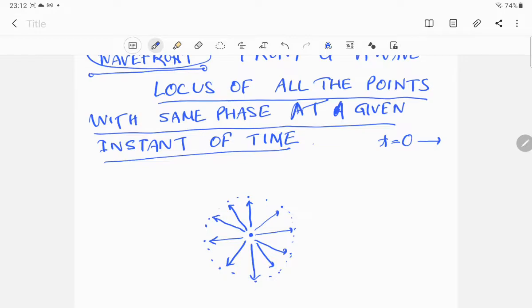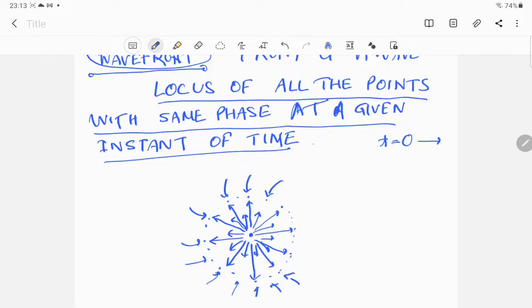These points are having the same condition. The light has come out of this particular source with a certain velocity, a certain wavelength, and a certain frequency. After reaching this point, all these points again have the same velocity.